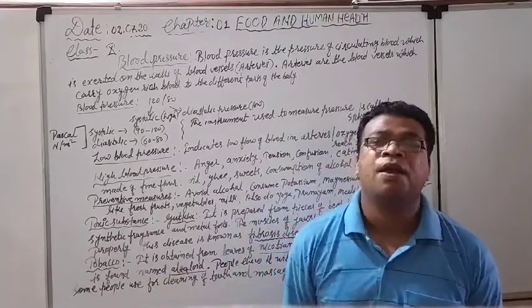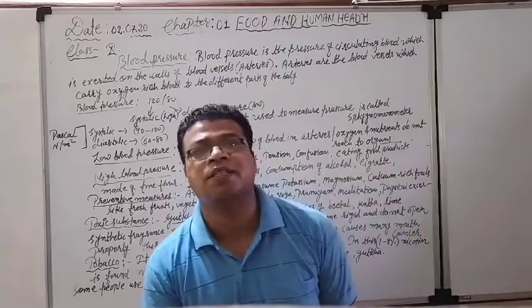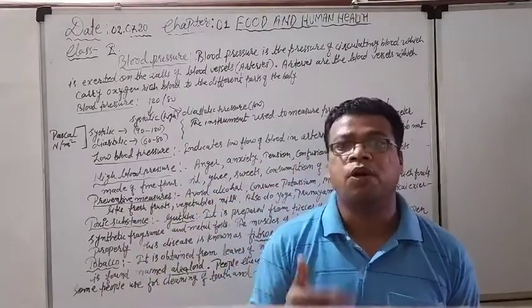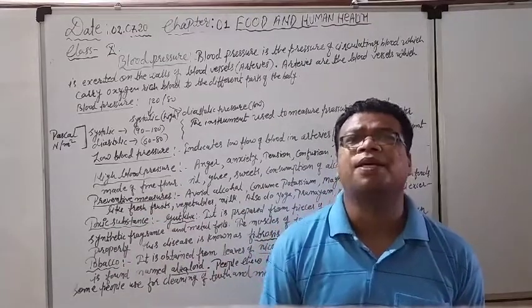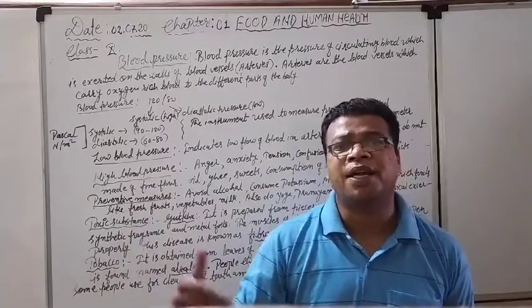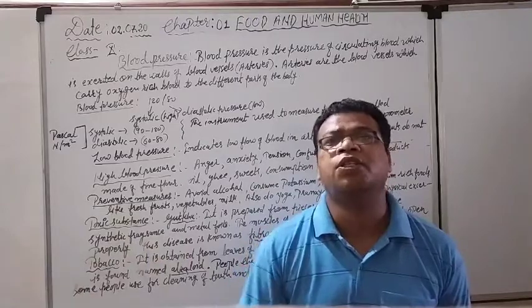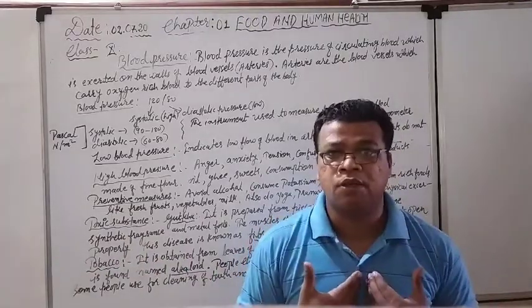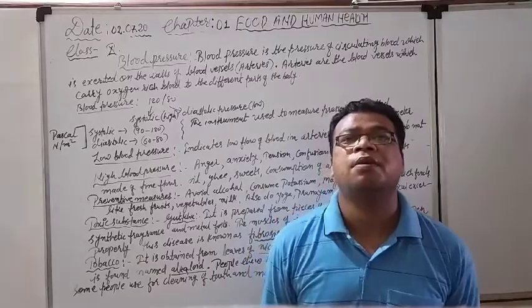Another thing is the veins. Veins transport the impure blood, or carbon dioxide rich blood, or deoxygenated blood, from the different parts of the body towards the heart. These are known as the blood vessels.